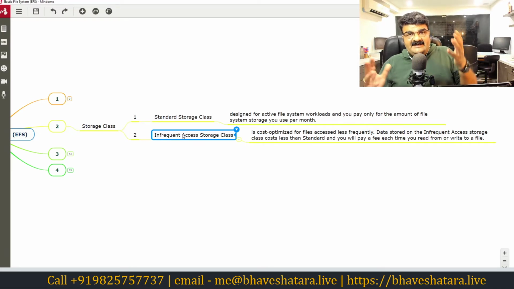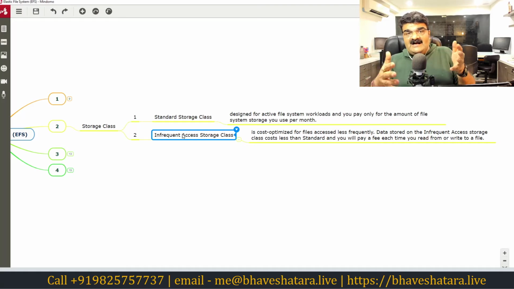If you have data that you are not accessing every day, you are not writing anything or reading anything from this data, you can consider it infrequent access. You pay a lower amount than standard, but when you access it, you have to pay for reading and writing. So if you have infrequent data, you should store it in the infrequent access storage class. But do not store frequently accessed data in infrequent access, otherwise you will pay more money. So these are the two storage classes we have.